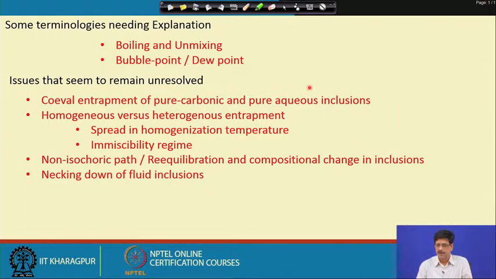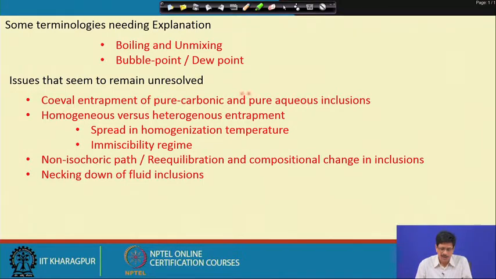even though there are many mechanisms suggested, because they possibly do have different contact angles with the host solid mineral. But seeing them occurring together, the observational fact goes that they were definitely entrapped at the same time, and then definitely some mechanism has operated which we are yet to understand.